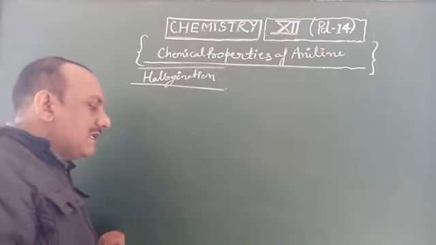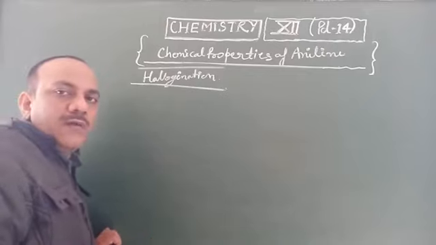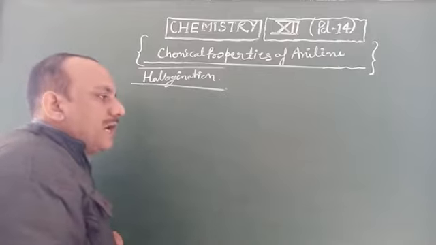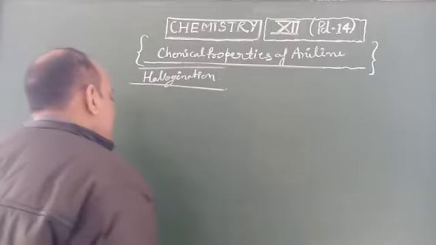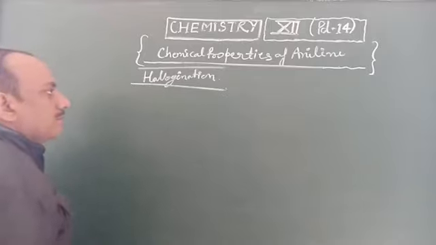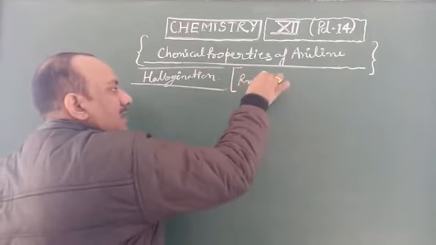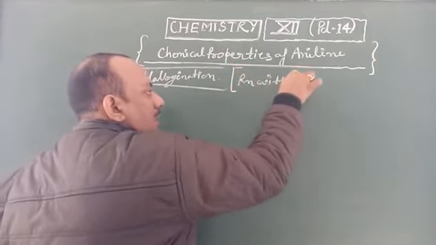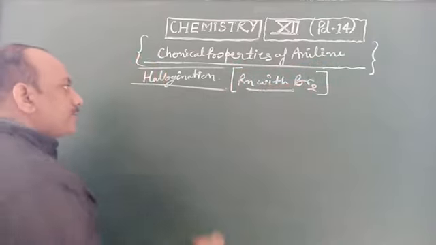They are specially named: for chlorine, chlorination; for bromine, bromination; and for iodine, iodination. So here we take the reaction with bromine, known as bromination.